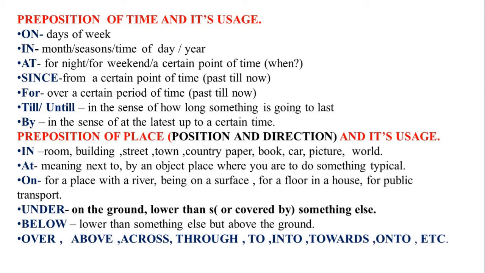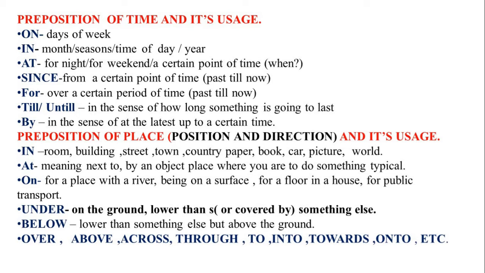Since: from a certain point of time in the past till now. For: over a certain period of time in the past till now. Till or until: in the sense of how long something is going to last. By: in the sense of at the latest, up to a certain time.